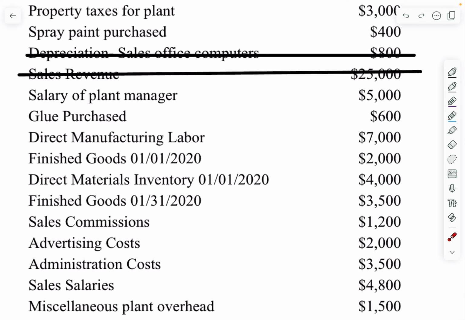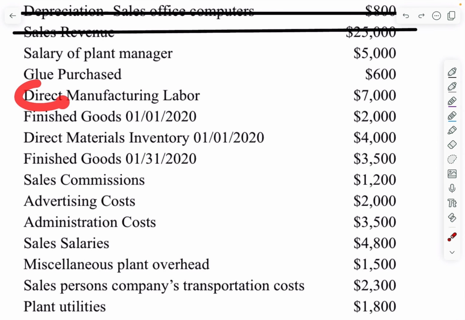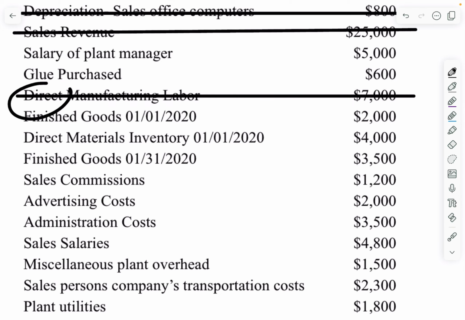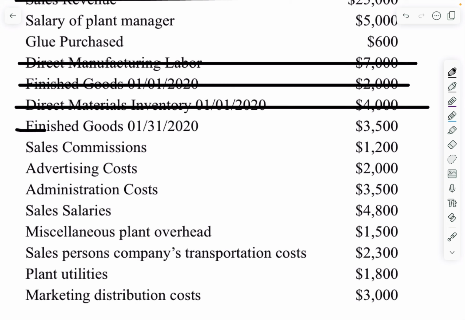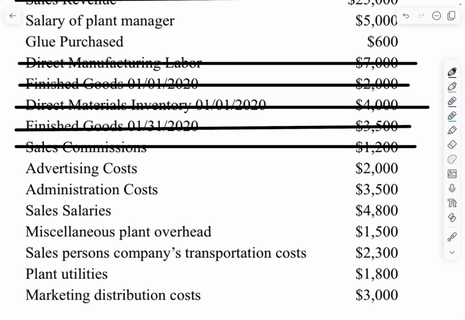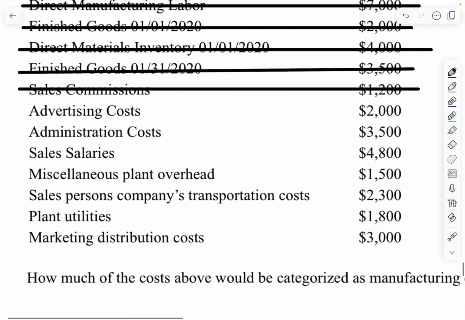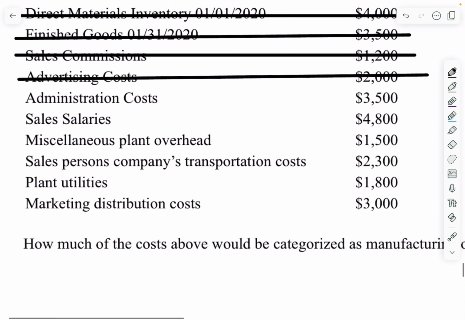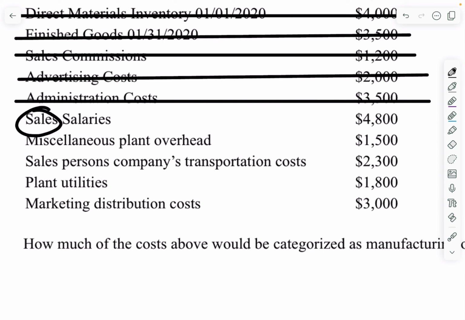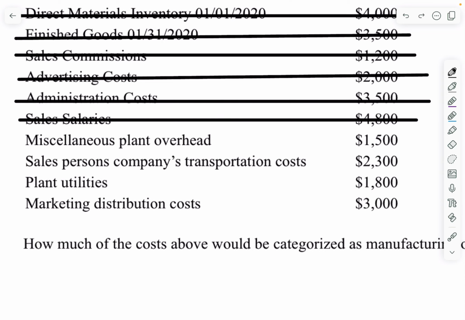So manufacturing overhead costs. Direct manufacturing labor, as soon as we see direct, we can cancel it out because overhead means indirect, and so if it literally says direct, then it's not going to be indirect, right? So it's not an overhead cost. We can cross out any accounts that they give you, like finished goods, direct materials. Again, as soon as you see sales, you can cancel it out because it has nothing to do with the manufacturing process and instead has to do with the sales process. Advertising has to do with the advertising process, not the manufacturing process. Same thing with administration. Again, we see sales salaries. It has nothing to do with the manufacturing process.